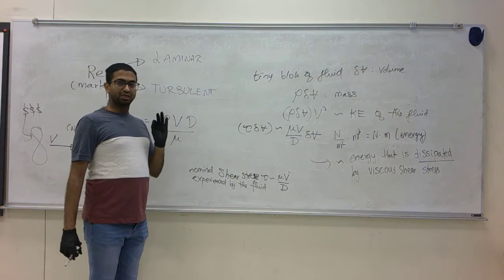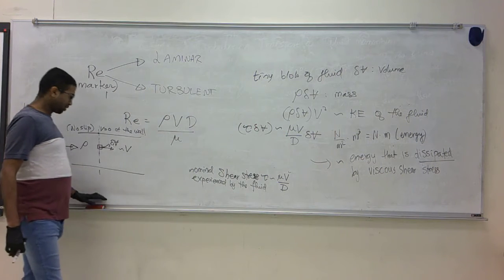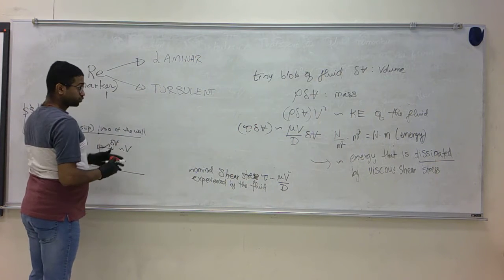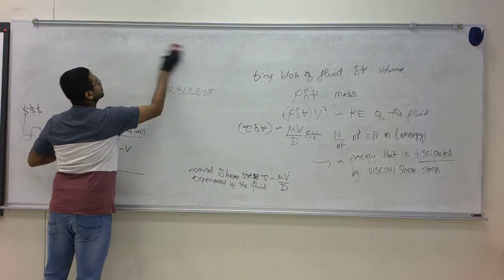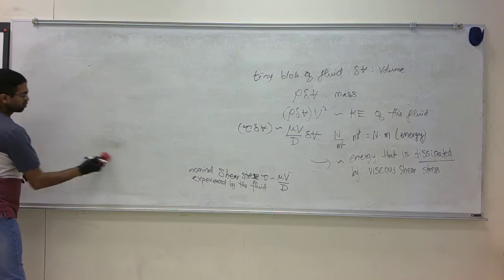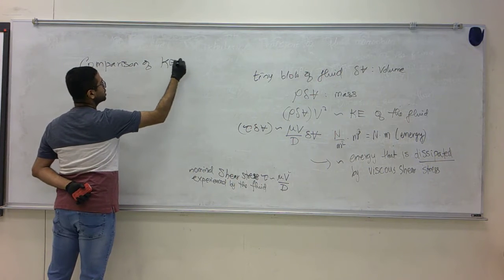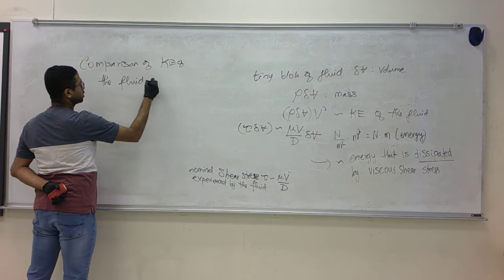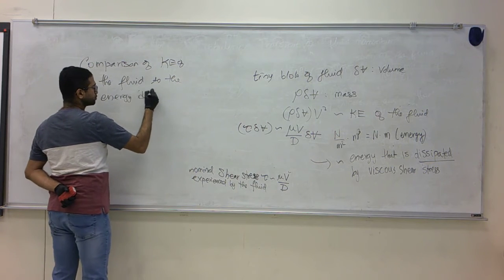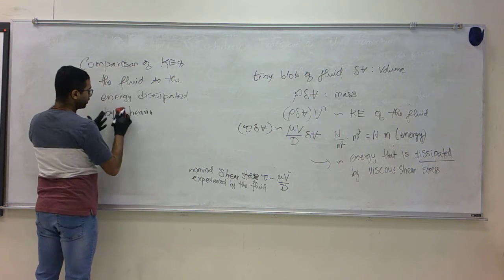The fluid loses energy through viscous dissipation proportional to mu V over d times delta V. Now I want to do a comparison of the kinetic energy of the fluid to the energy dissipated by fluid shearing.